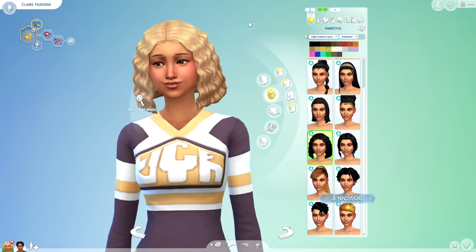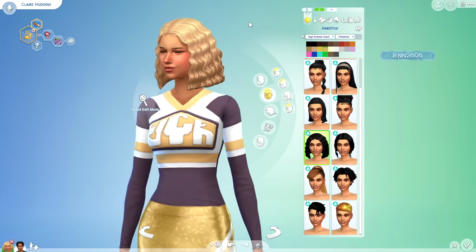This hairstyle here too is also really pretty. I love the beachy waves. They are super in.